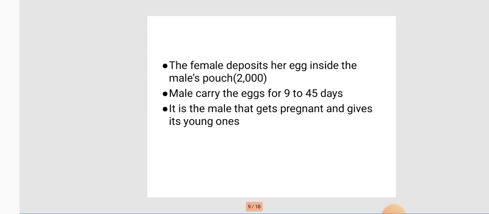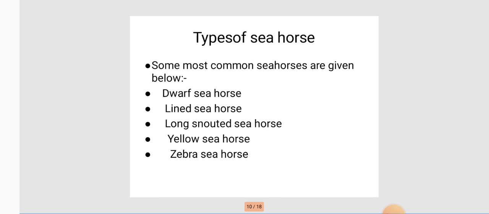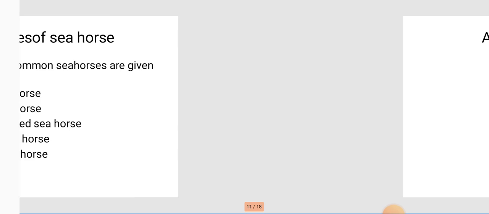It has a pouch like a kangaroo. The female deposits her eggs inside the male's pouch. The male carries the eggs for 9 to 45 days. It is the male that gets pregnant and gives birth to the young ones from the pouch. There are many types of seahorse, but some of them are given below: dwarf seahorse, lined seahorse, long-snouted seahorse, yellow seahorse, and zebra seahorse.